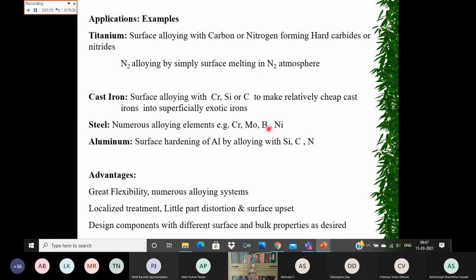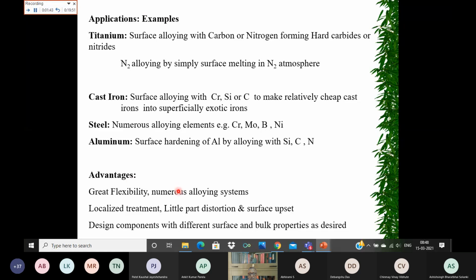Aluminium is basically a very soft material, pure aluminum. On aluminum, you can put alloying elements like silicon, carbon and nitrogen. In that case it is going to form an alloy, and that alloy can improve the surface hardness drastically.